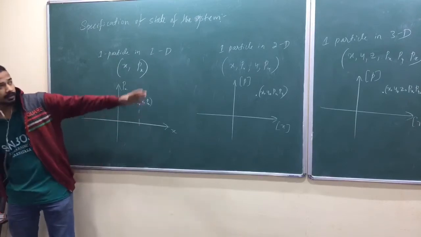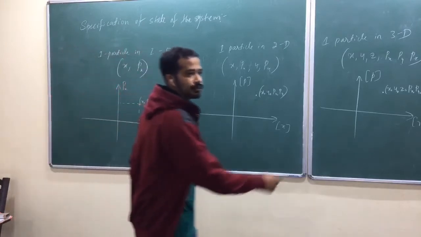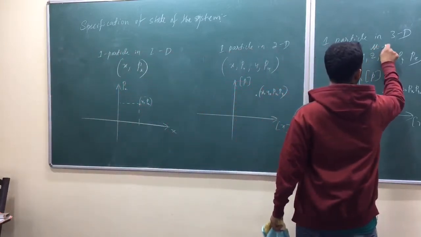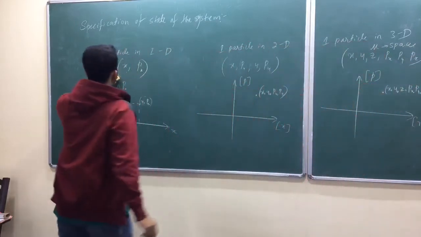So again, we have taken one particle in 3D like this, isn't it? We call that one mu space. Okay, this is called mu space.